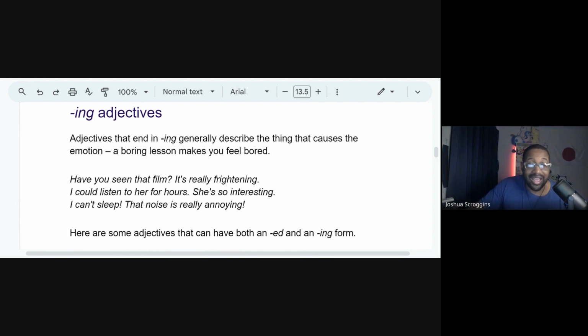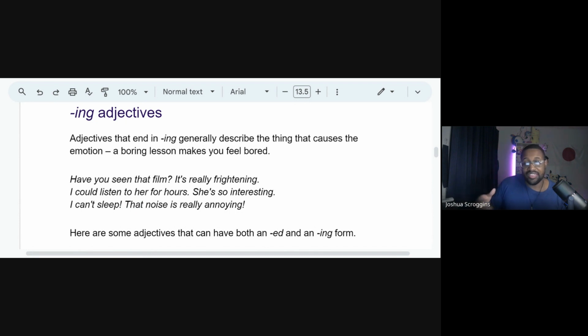All right, the next one. I can't sleep. That noise is really annoying. So right here, the situation of the noise, the whole noise, right? The noise is annoying. So this means that this is the condition of the noise. So forever, the noise will be annoying. This noise in particular. And we can tell that because we have that.